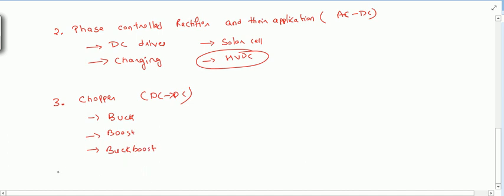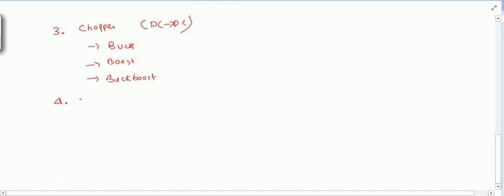After that we will see DC to AC converters, that are inverters. In this also two types are there: voltage source inverters and current source inverters. After that we will see AC drives. AC drives means the induction motor one, so induction motor fed with inverter. Like that we will see.